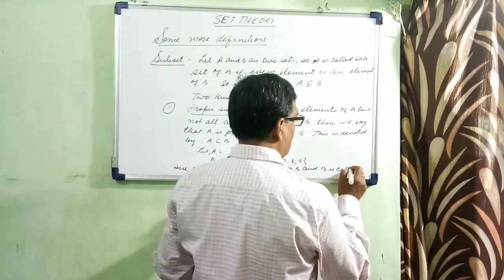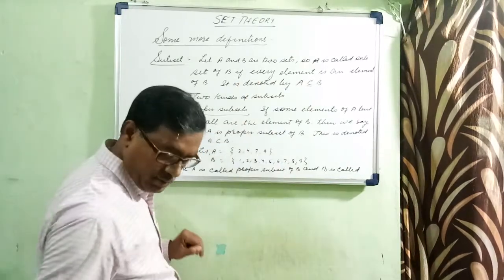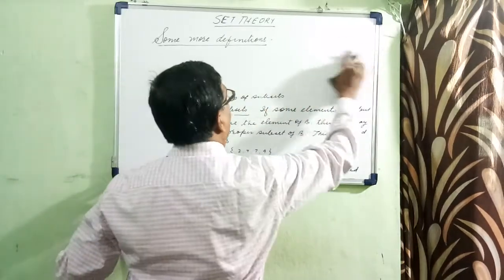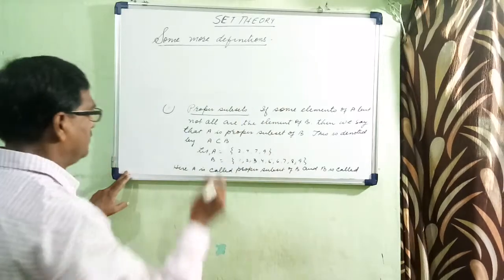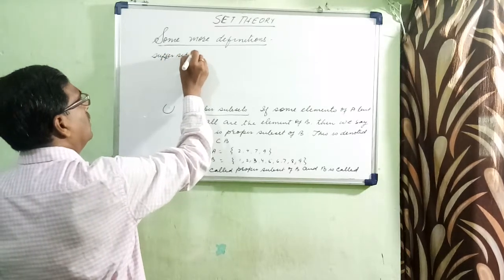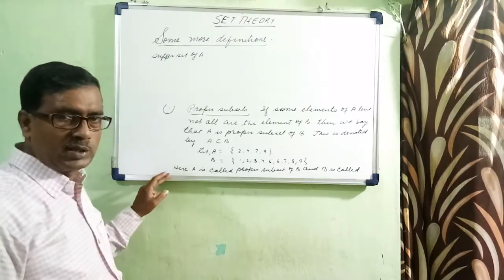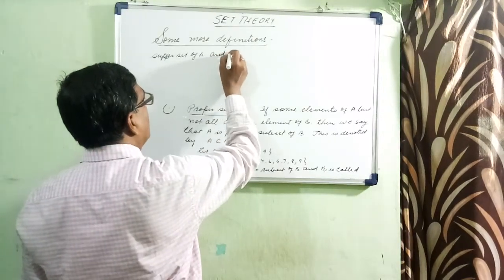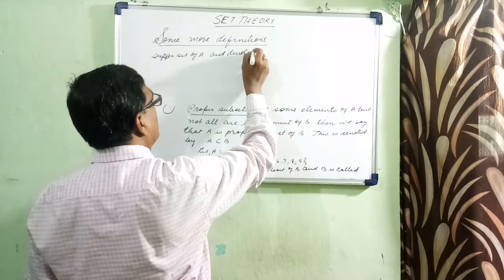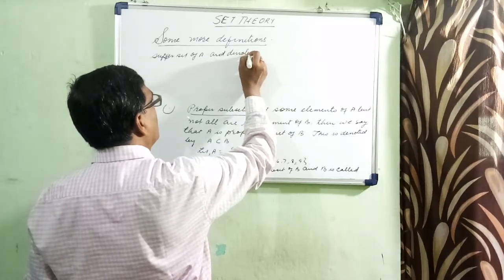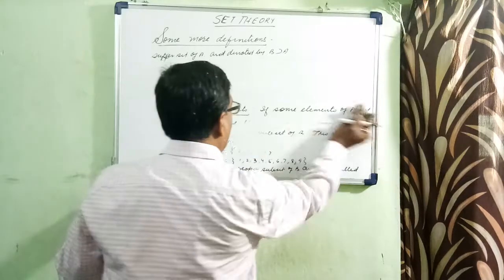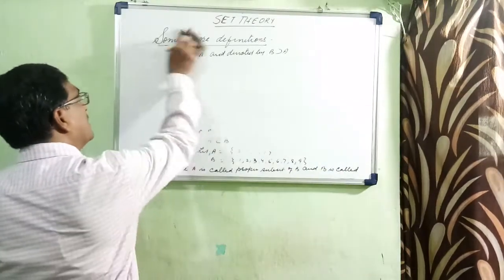B is called superset of A, and is denoted by B is superset of A. Now let us see what is called improper subset.